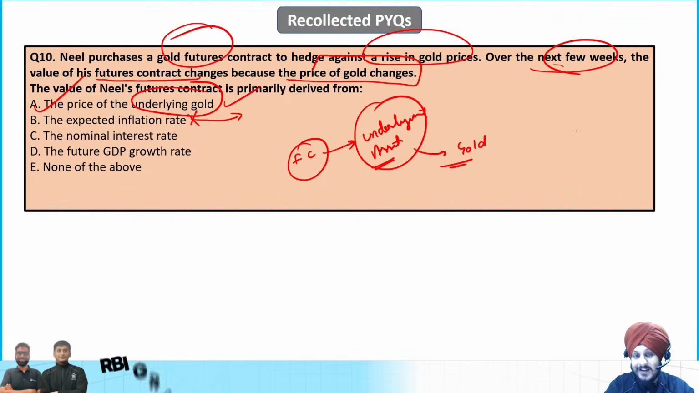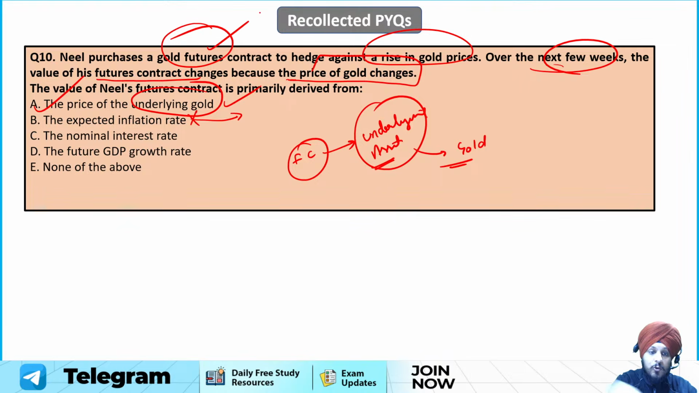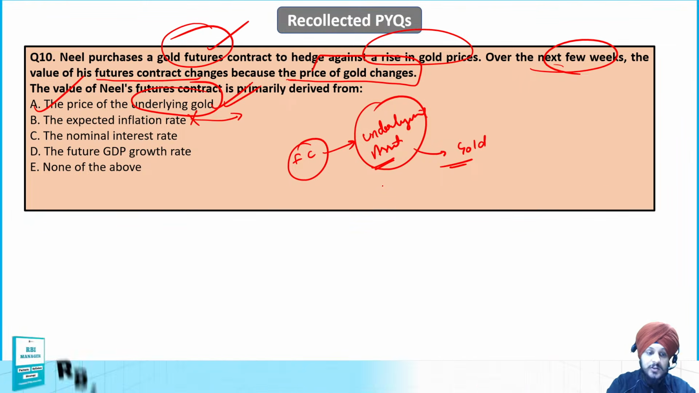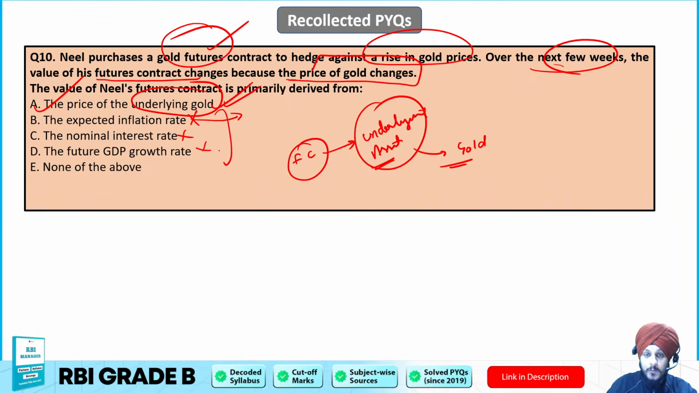Nominal interest rate can also affect the market pricing, but the main source of value is what? The main source of value with respect to this derivative is the gold price, right? Which is the underlying asset. So that is why A is going to be the correct answer to this question. Rest of the options have been written just to confuse you. So I hope it is clear.